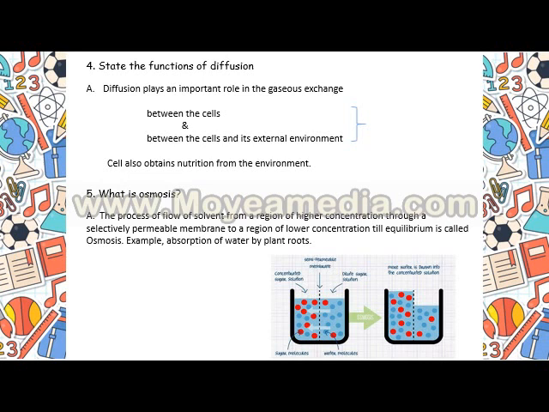You can see from the diagram that water has flowed from the region of high concentration to a region of lower concentration. That means to the concentrated sugar solution where water molecules were fewer, from the dilute sugar solution to the concentrated sugar solution, water has flowed from a region of high concentration to a region of lower concentration.